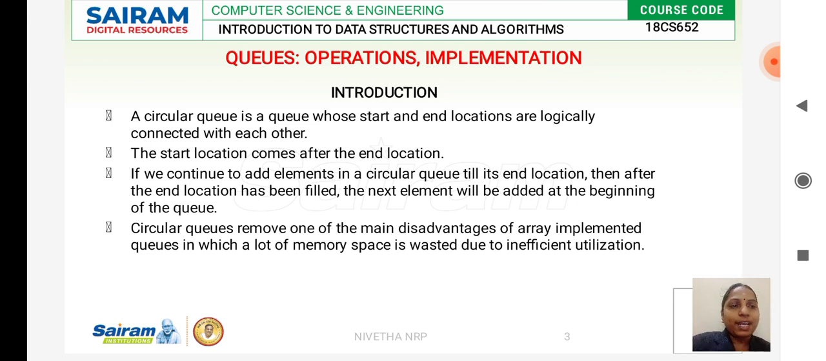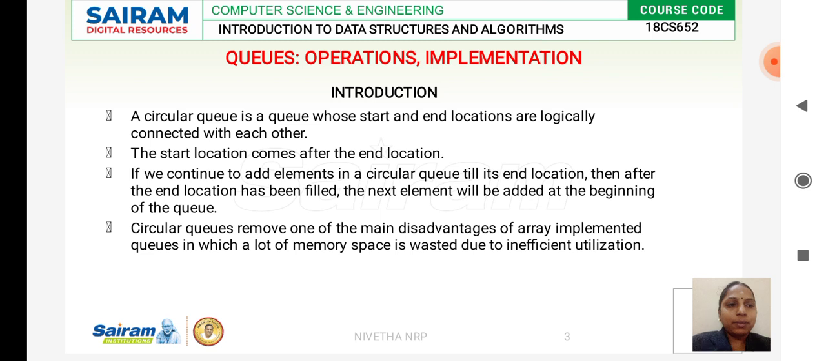Normally in a queue we have a front end and a rear end, and we have a size of an array. When it is implemented through an array-based implementation, we are supposed to declare the array size, and we will not be able to insert an element when the queue is full, and we will not be able to delete an element when the queue is empty. The size of the queue has to be defined priorly, whereas in a circular queue we overcome that limitation by logically connecting our last node with the first node.